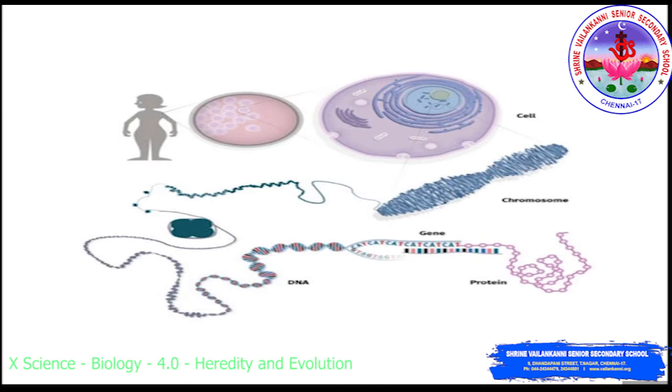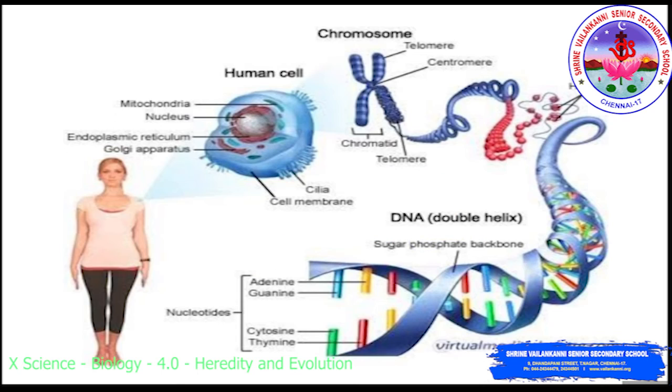The chromosomes are bound with the protein histones, and inside that we can see the DNA. Inside the DNA there are genes which code for proteins. This is another snap where you can correlate the human cell to the chromosomes to the DNA.